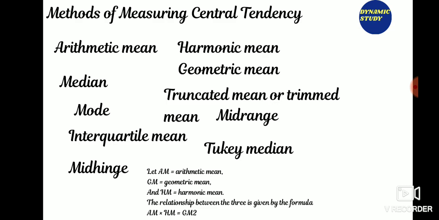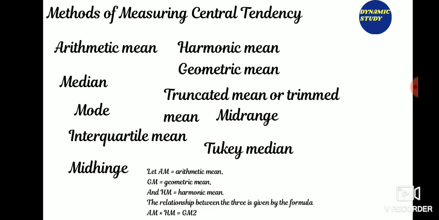Mode is the most frequent value in the data set. These are the only central tendency measures that can be used with nominal data, which have purely qualitative category assignment. Now, geometric mean, the nth root of the product of data values where there are n of these. This measure is valid only for data that are measured absolutely on a strictly positive scale. The harmonic mean, the reciprocal of the arithmetic mean of the reciprocals of data values. This measure too is valid only for data that are measured absolutely or on a strictly positive scale.